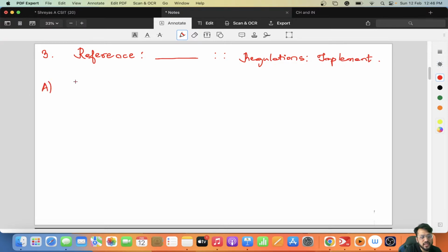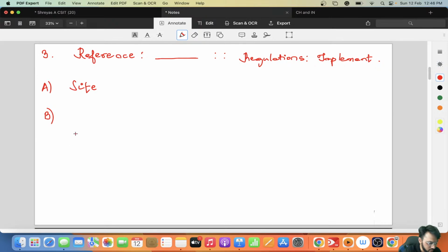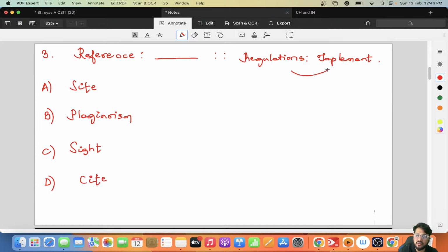The options were given as option A was cite, option B was plagiarism, option C was cite again with a different spelling, SIGHT, and option D was CIT, cite. Yes, regulations is to implement, right?